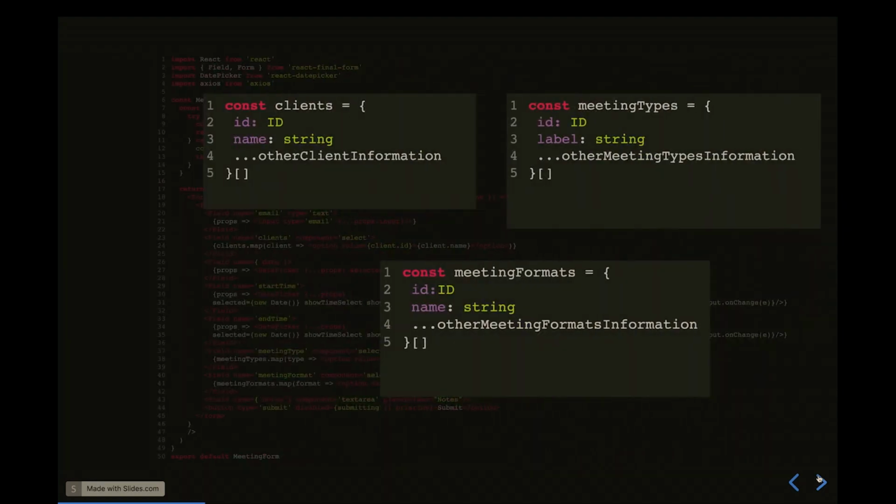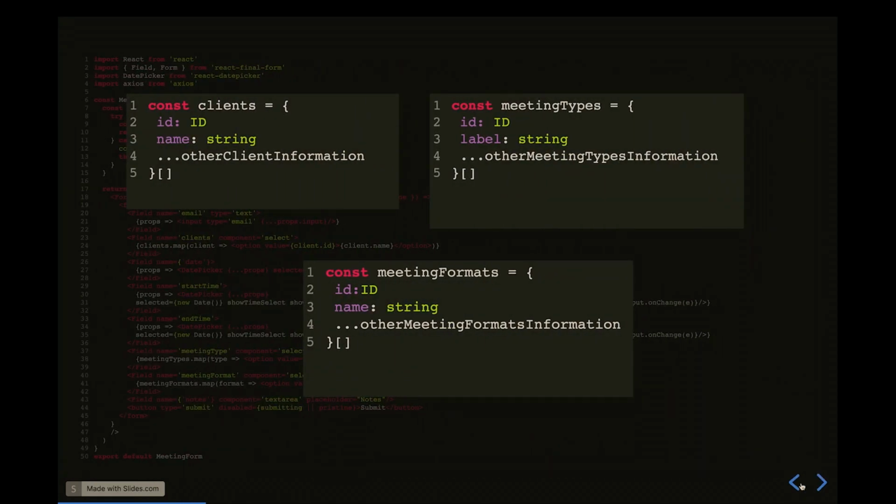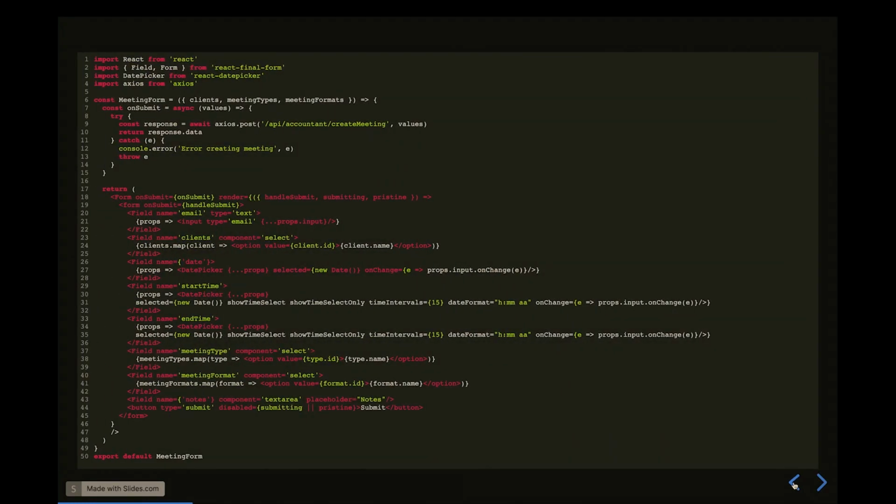Awesome. What's next? Well, there's some things here that I'm kind of hiding, because for my own sanity while writing this talk, I pre-set up clients and meeting types and meeting formats to come in from the parent, or wherever, the magical place this code lives in, right? And I'm expecting them to give me IDs, like for the client, it's going to have a client ID and a client name. For the meeting types, it's going to have a meeting ID and the type name. And I'm assuming those things exist.